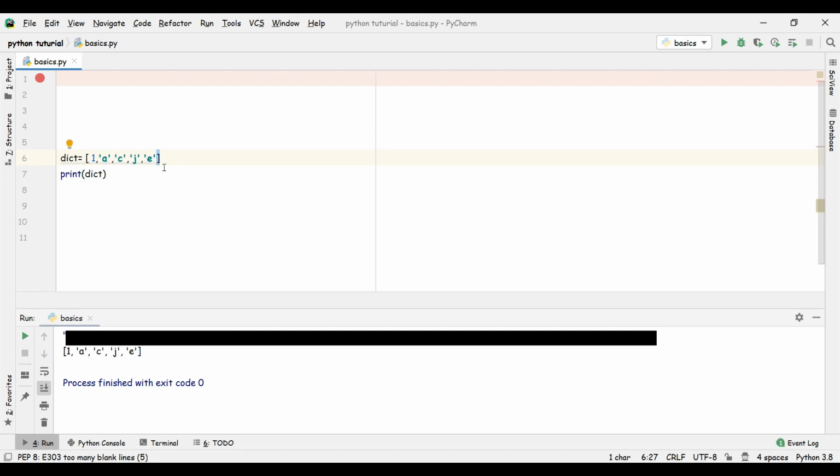Let's also try with a tuple. They all print the things as they are, but just in dictionaries it shuffles up every time we run the code.